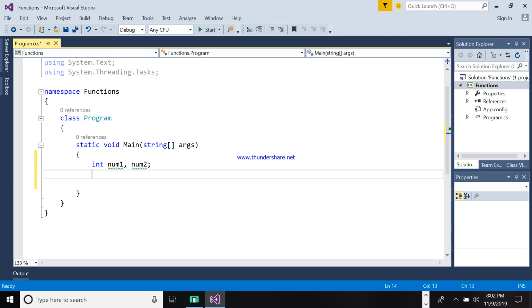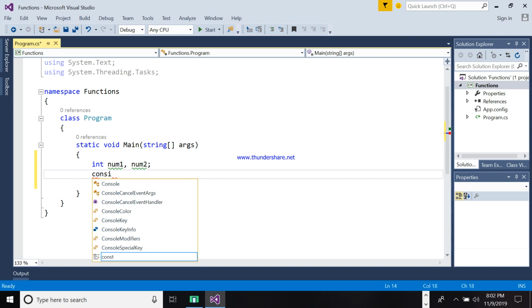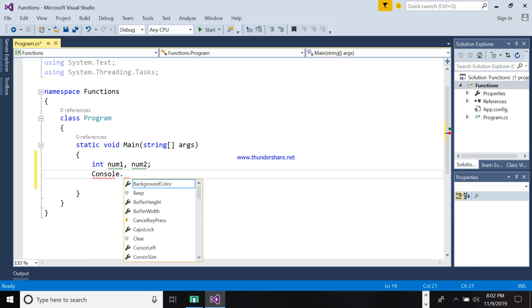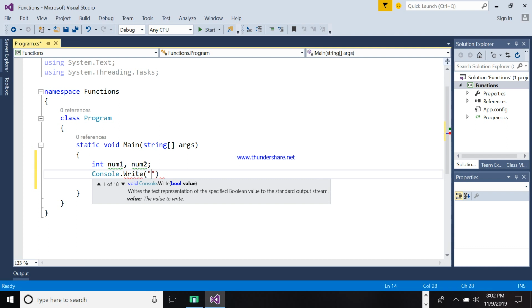Then we will ask the user, so Console.Write. If you are using Java, this is System.out.print. If it is println, here it's WriteLine, it's the same. But if you are using Turbo C, this is printf. If you are using C++, this is cout. Very simple. This is what we call displaying the value, or displaying the result.